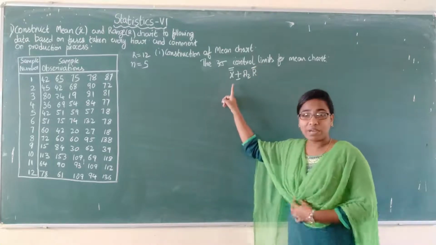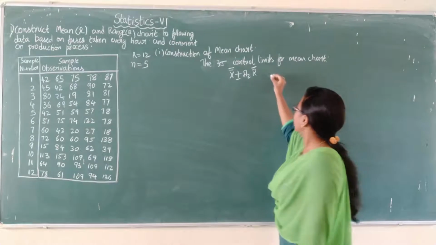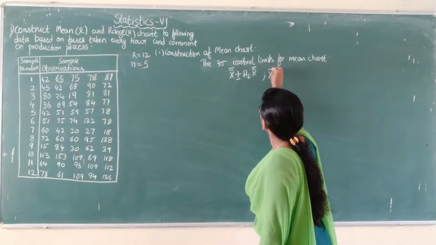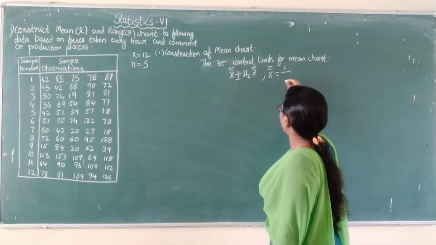X double bar means the overall grand mean. So what is the X double bar value? X double bar equals 1 by K